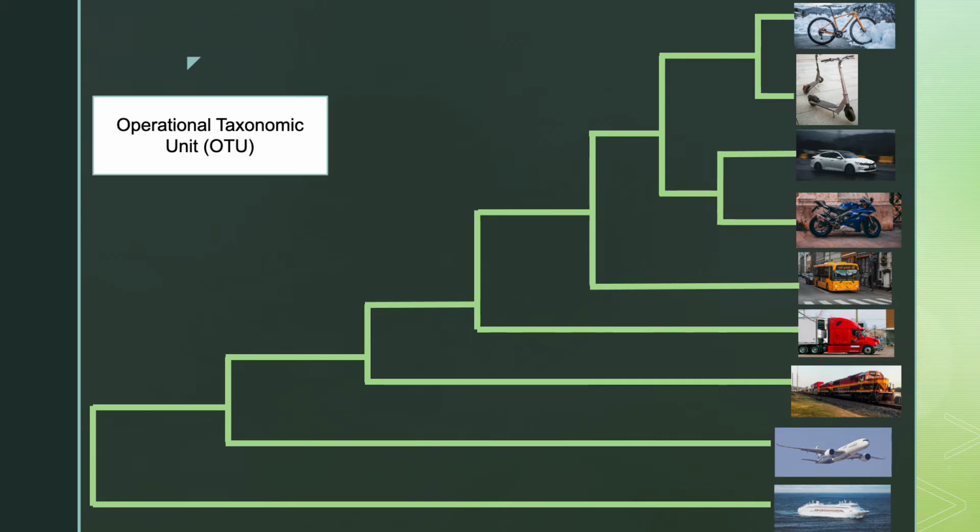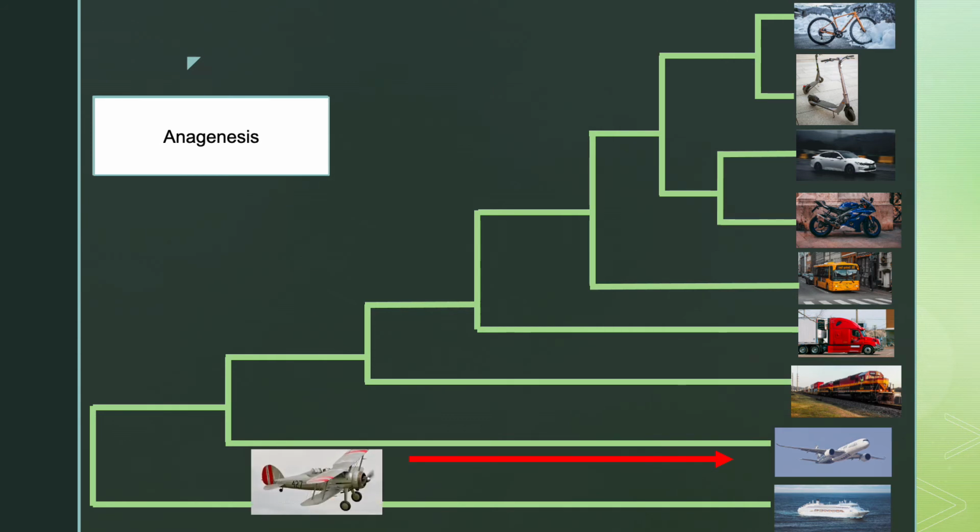Now let's go over some vocabulary. The OTUs, or operational taxonomic units, of a phylogenetic tree can be species, alleles of a gene, or, in our case, modes of transportation. Anagenesis is the evolution within a single lineage over time with no branching off. Focusing on this plane lineage, anagenesis would lead to the modern species of plane from this species that might have existed in the past. Cladogenesis is the splitting of one lineage into two.